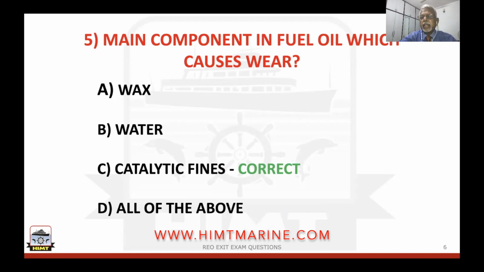So catalytic fines, alumina and silica, that's what they are using. These are the catalyst. So the dust of alumina silica, that causes the wear. So that is the right answer. As you are aware, under ISO 8217, in the fuel oil, alumina silica cat fine content is now limited to less than 60 milligram per kg in the ISO 8217 2017 version.